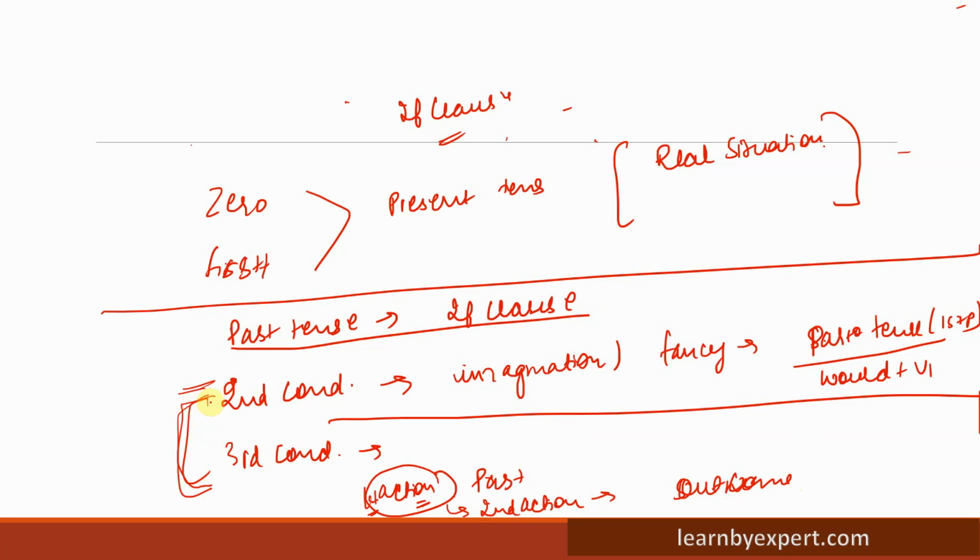Here, I'm imagining a thing for an action which has never happened or which will never happen. Here, for the third conditional, the first action has happened in the past. I am just imagining that I wish I had not done this action. Instead of this action, I could have done a second action. So the scenario would have changed. So the main clause, that is the outcome, would have changed.